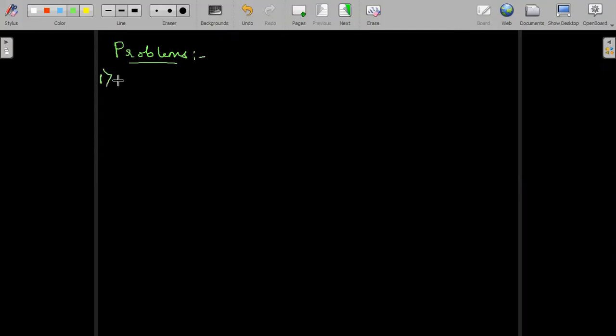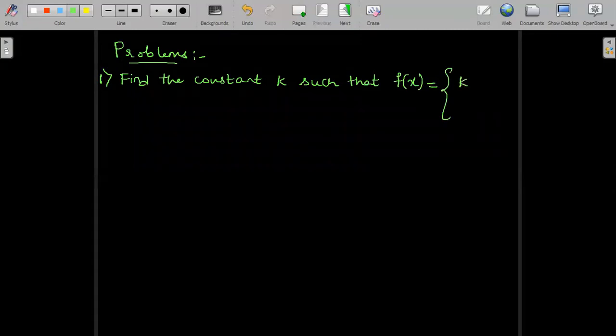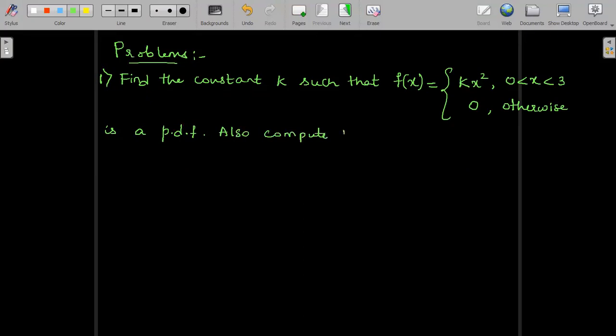First question. Find the constant K such that f of x is equal to, it's a discontinuous function, kx square in the range 0 less than x less than 3, 0 otherwise, is a PDF, probability density function. Also compute the following.